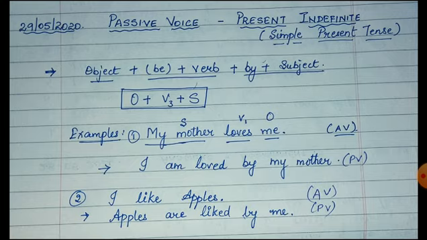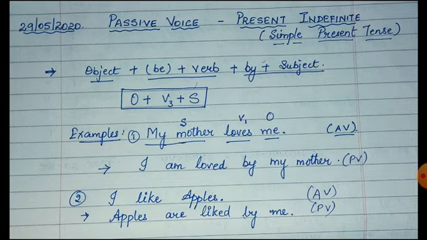So this is just a quick recap on how to write the sentences in simple present tense form of passive voice. In case you have to convert the sentence from passive voice into active voice, you just reverse the formula. So take the same example, apples are liked by me. Here we know that the sentence is in passive voice. We have to replace the subject and object again.